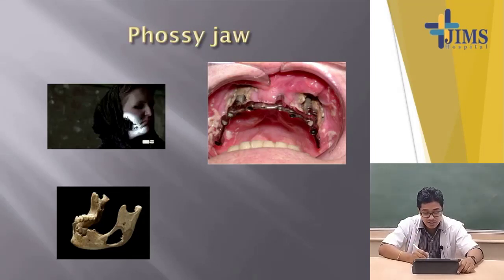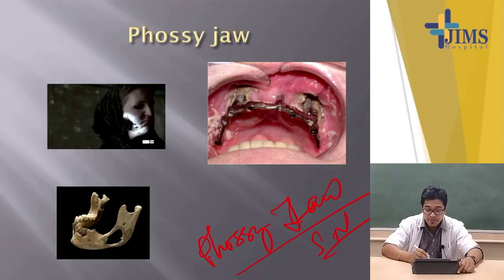So phossy jaw is a very important short note. Please remember phossy jaw as a short note, very important.